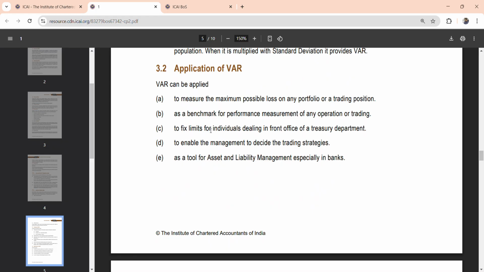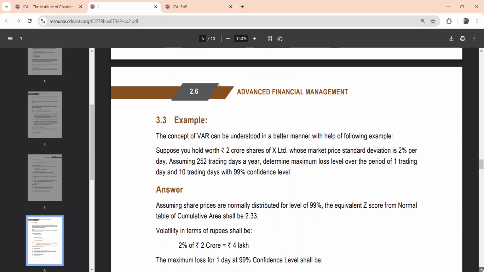And to fix the limits for individuals, and it acts as a benchmark for performance management, and enables the management to decide the trading strategies and to measure the maximum possible loss in any portfolio or trading position, especially with the recent fall in the stock market. This can be used for those things as well. So moving on to the next.